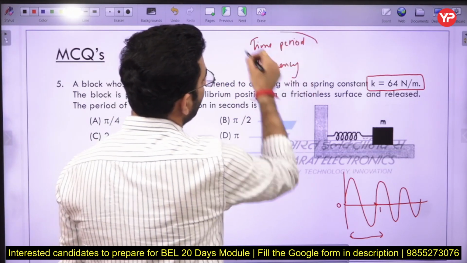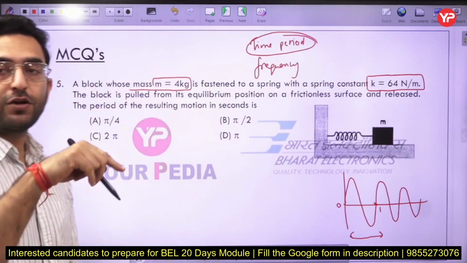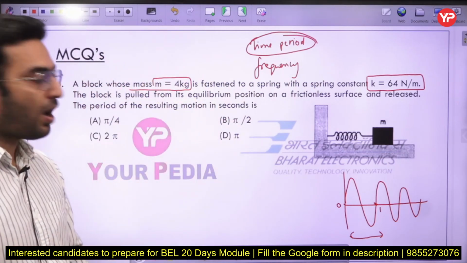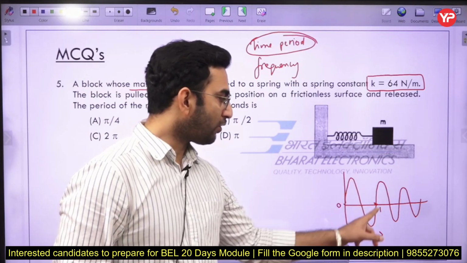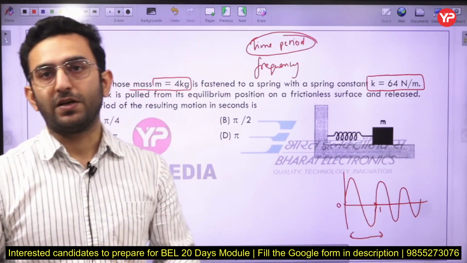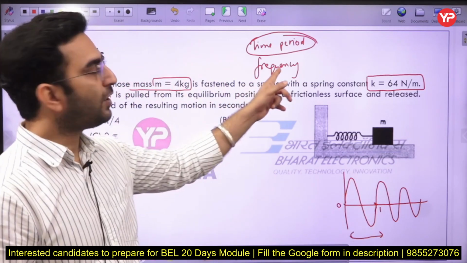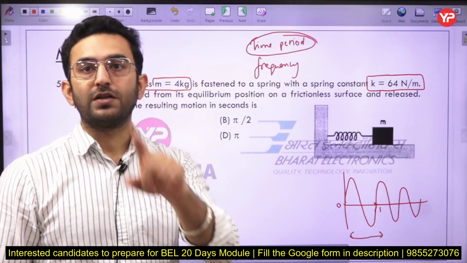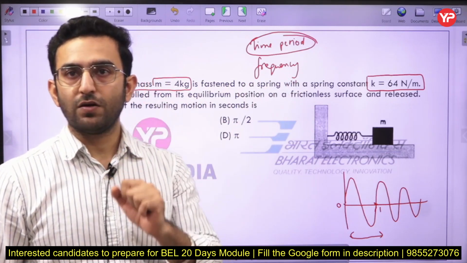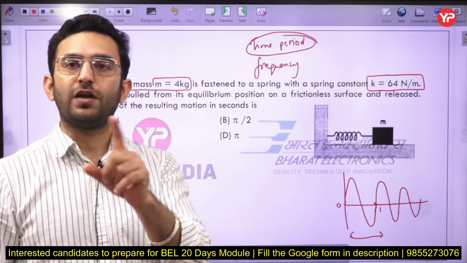So here you can see what is the meaning of time period. The time required to complete the cycle. How much time has been taken to cover this much amount of displacement here? That is known as the time period. Okay, what is the meaning of frequency? How many cycles are being covered in 1 second? That is the frequency. How many cycles are being covered in 1 second?